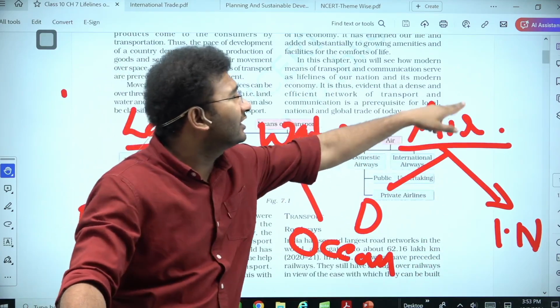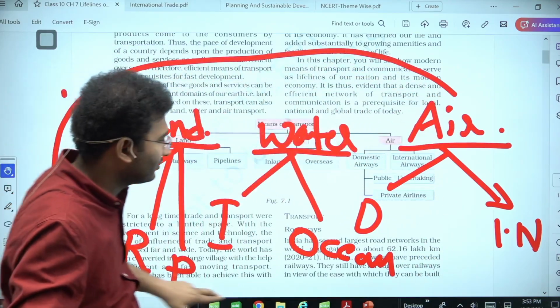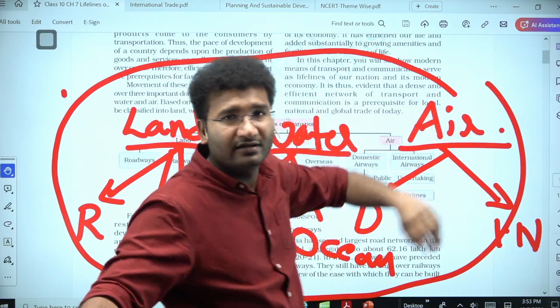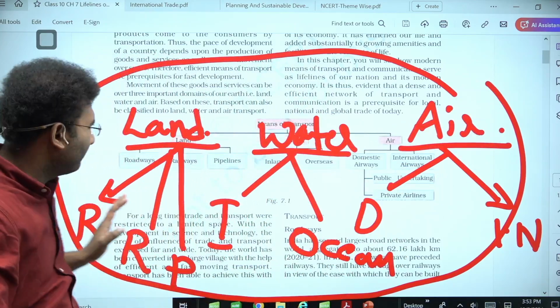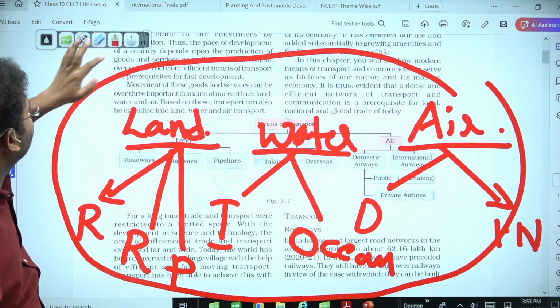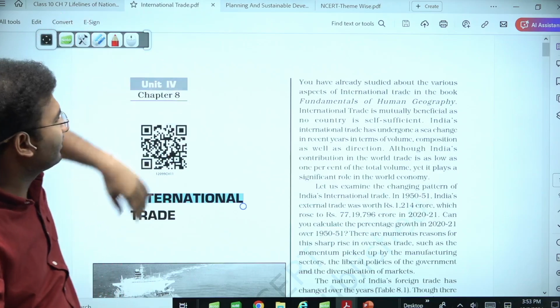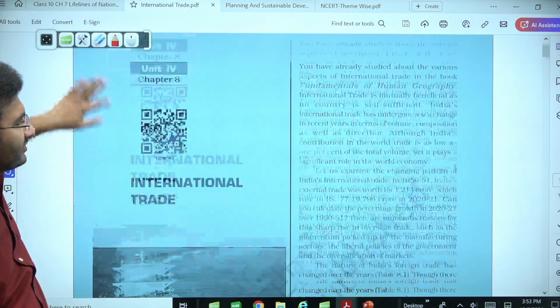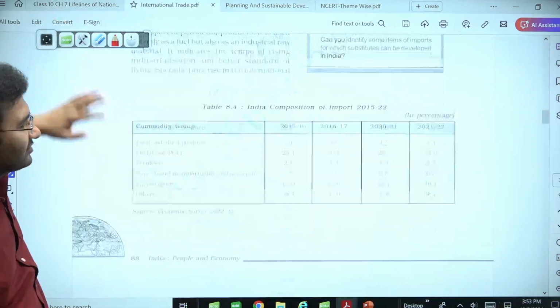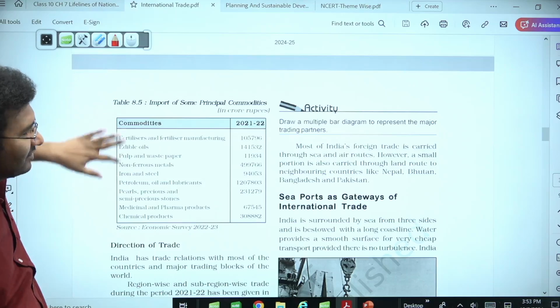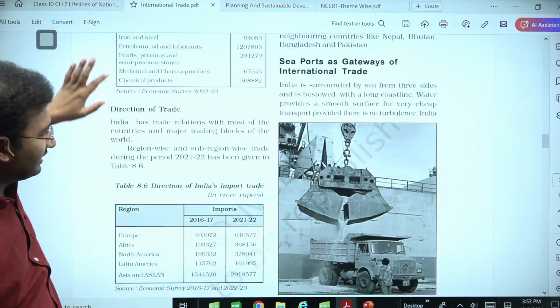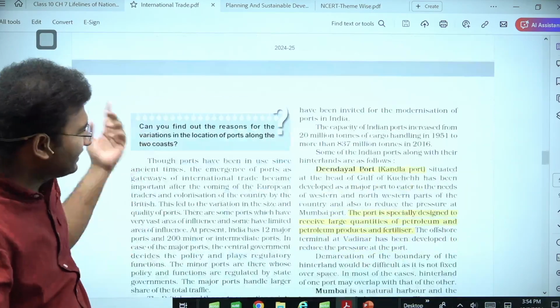How is this transportation taking place in India, this is what you need to know in this chapter. Very simple understandings. The similar is also written in the international trade. How is this international trade happening? So the majority of the international trade happens through ports. So what are these ports? What are the names of the ports that you need to know? It is just the ports.